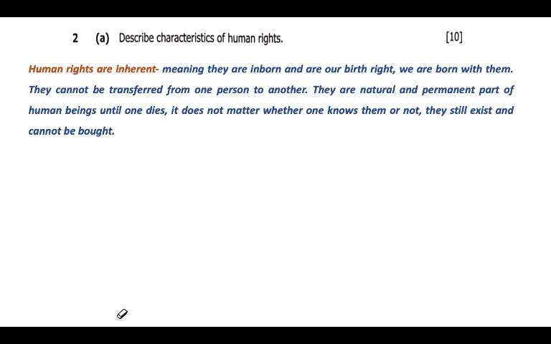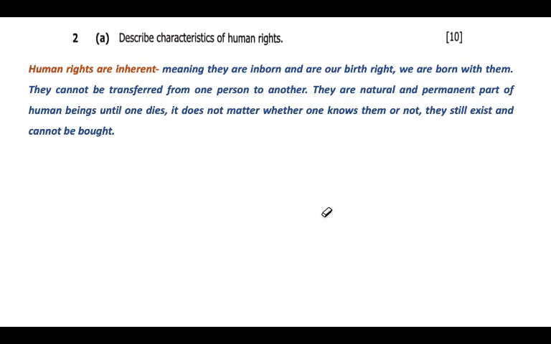Like for example, the right to life, because each and every person has the right to life. If that person is free under the sun, he has that right to life. It doesn't matter whether one knows them or not, they still exist and cannot be taken away. Most times other people don't know their rights, but it is the right of each and every person to live, and to acquire basic needs and so forth.